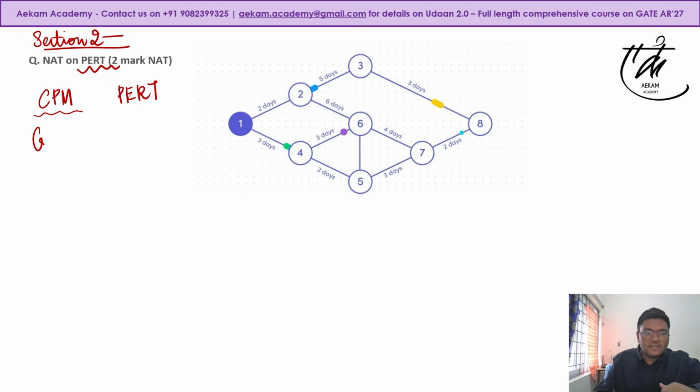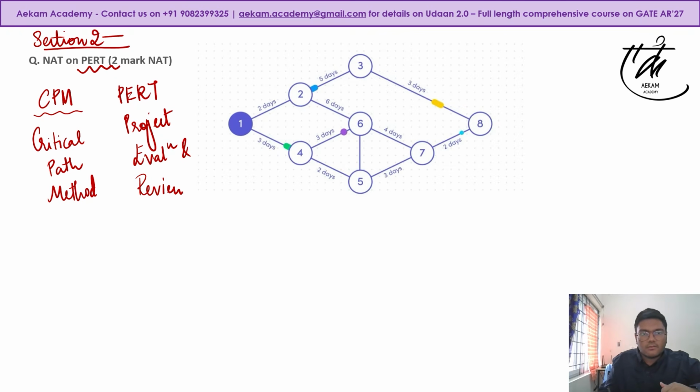CPM is nothing but critical path method. And PERT is project evaluation and review technique. Now, CPM is extremely deterministic. That means CPM will have your activities. For example, these are the events 1, 2, and these are activities. The CPM method will have the activities that are going to happen. PERT has a certain distribution, that is a beta distribution. So it is a probabilistic model.